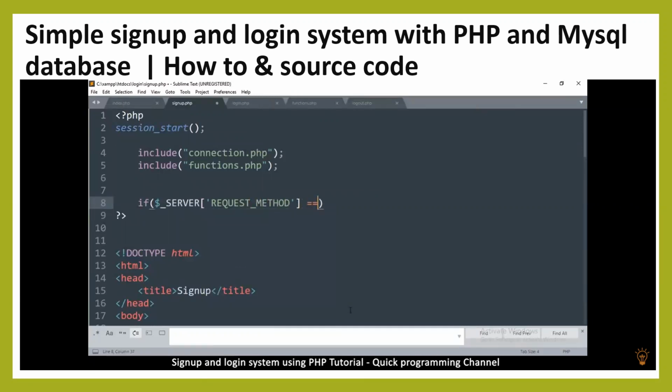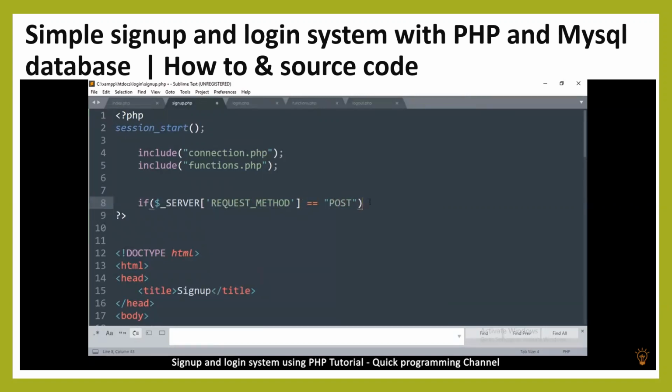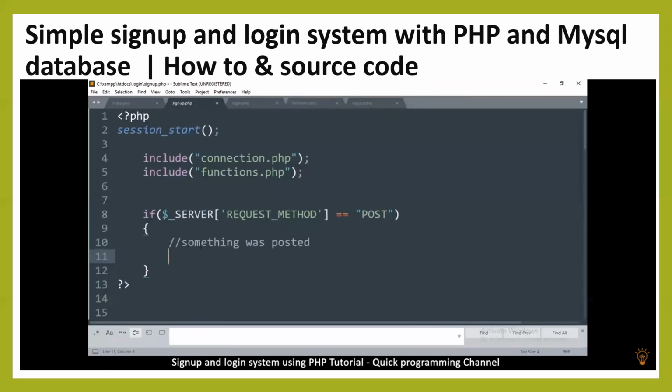If the request method is equal to POST in capital letters like so, it means something was posted. So what we want to do is collect the data from the post variable, that's where the user data is going to be.